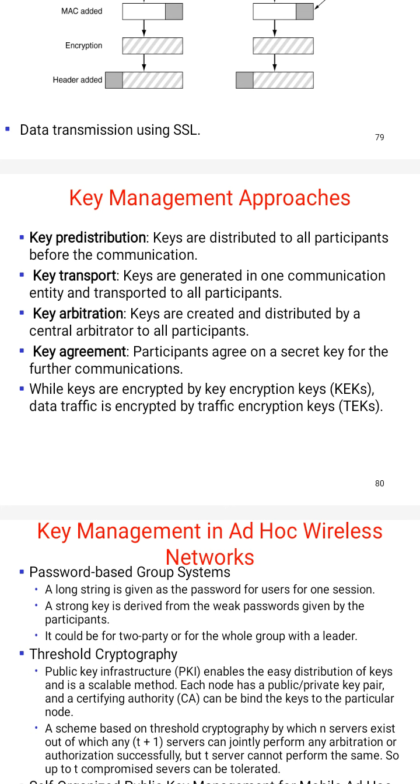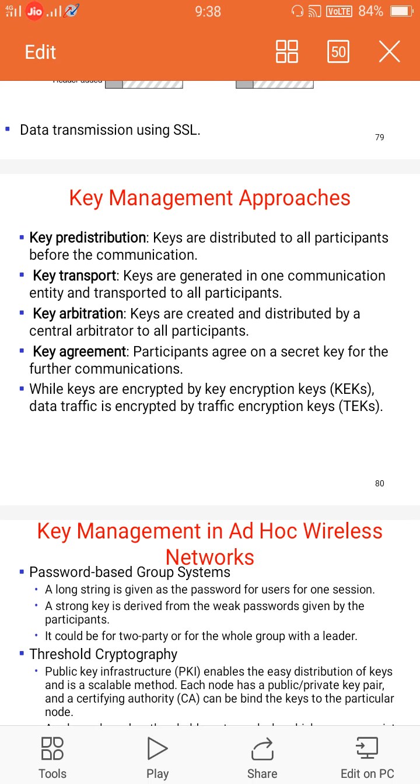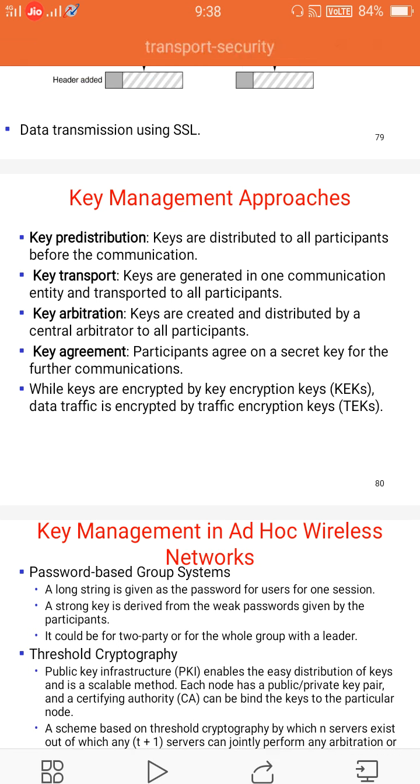Here we can form subgroups, and by these subgroups we can also distribute the key. So this is key pre-distribution, and another one is key transport. In a key transport system, one of the communication entities generates the key and transports it to the other members. The simplest scheme assumes that a shared key already exists among the participant members.